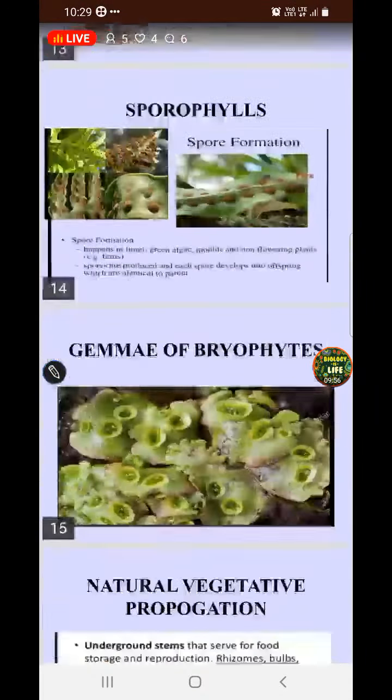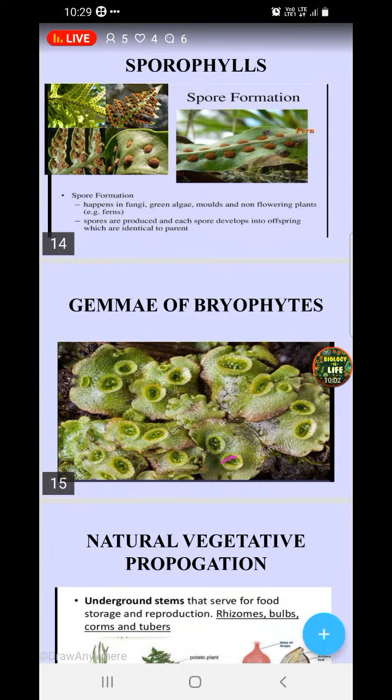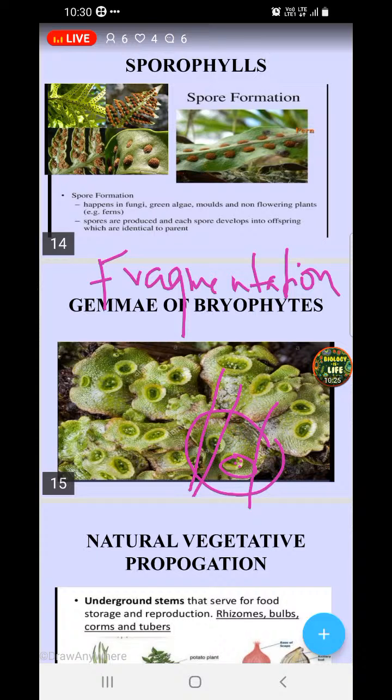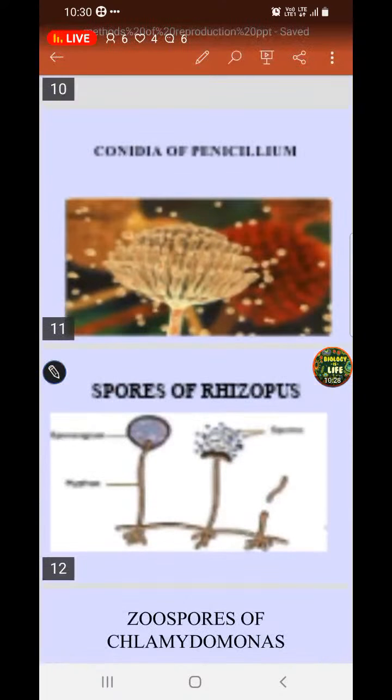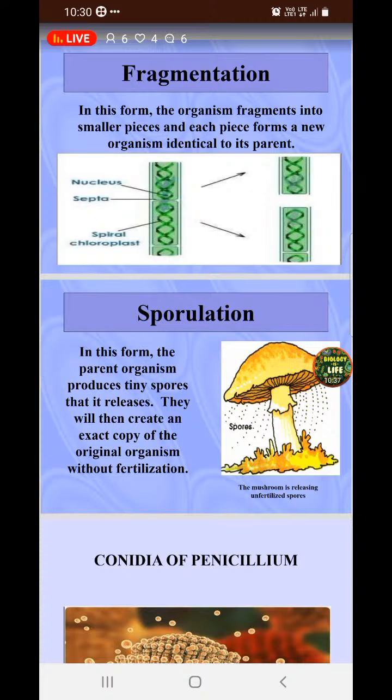So this is the gemma of the bryophytes. You can see this is the gemma cup. This is the cup here. Inside you have the gemma, and this complete body is the thallus. So if accidentally this bryophyte, the liverwort, divides, each fragment or each part can develop into a complete liverwort. So this also comes under the example of fragmentation. So this is also one type of asexual reproduction. Now, after fragmentation, let us move on to sporulation.